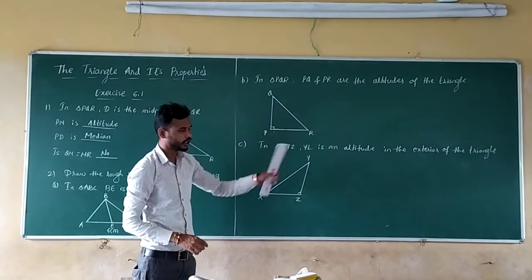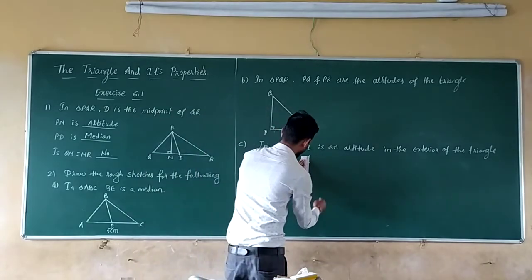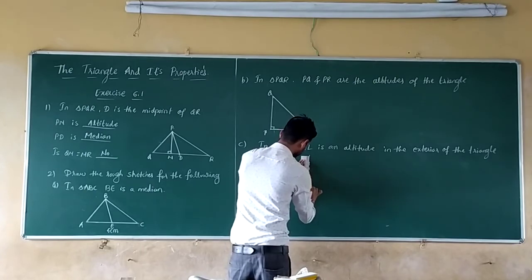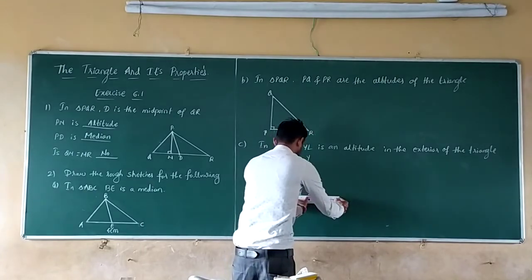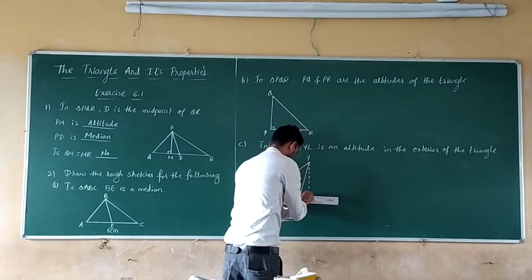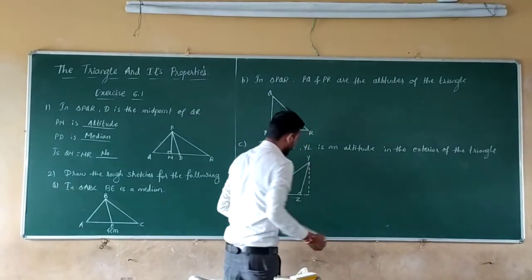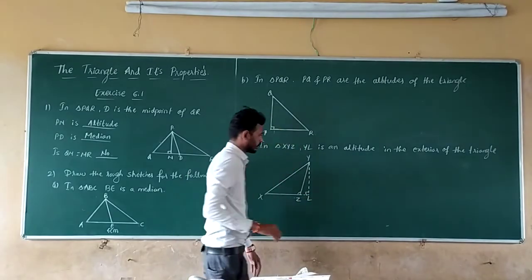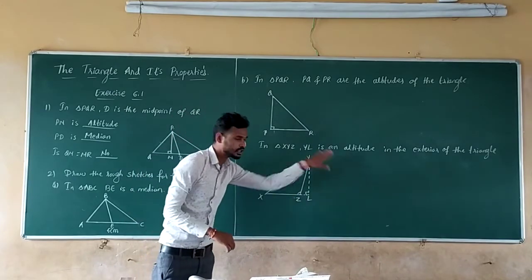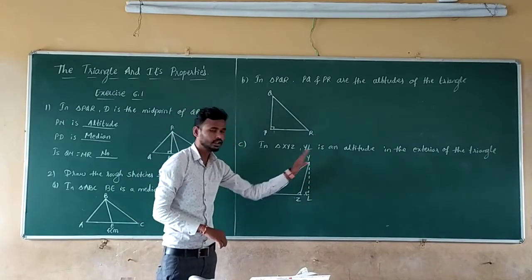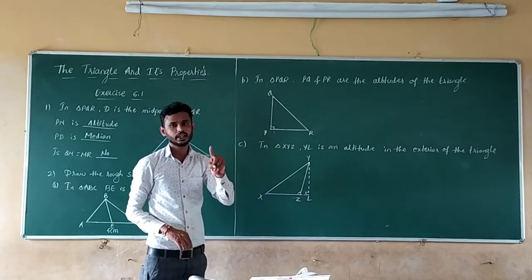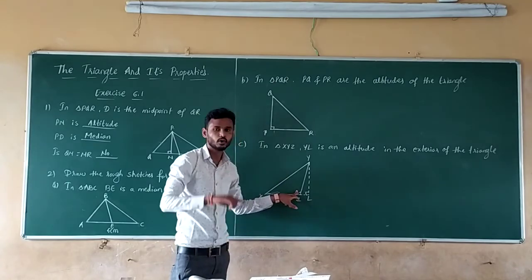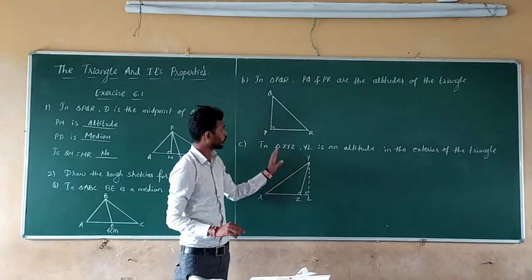Now draw the altitude outside the triangle, YL. Here you can draw that perpendicular distance. So this is YL, the altitude outside the triangle, that is the exterior of the triangle. For drawing the exterior altitude, you should draw the obtuse angle triangle, that means this angle should be more than 90.